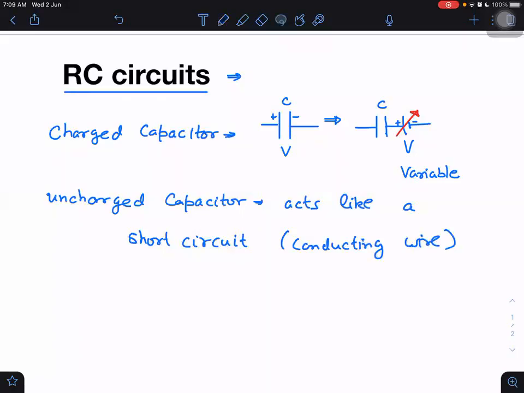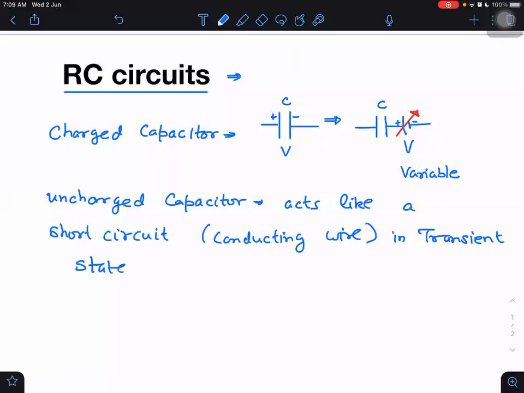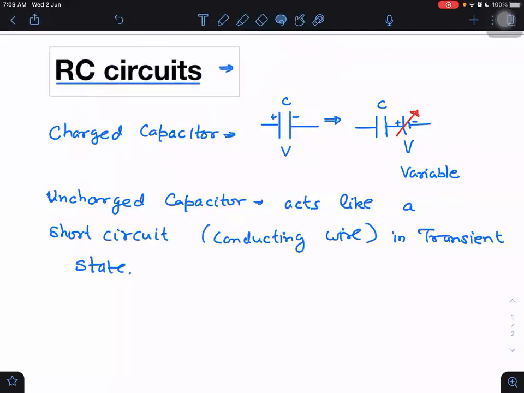And here I have to mention something first, then only you can understand it. In the transient state. Transient state is the opposite of steady state. You know already, we have discussed steady state several times. Steady state means when something remains constant, when something does not change.